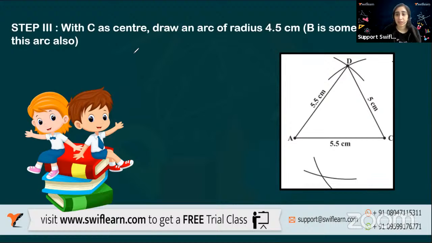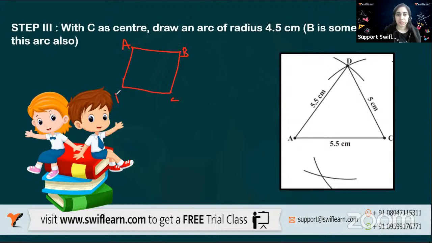When I say you have to make a quadrilateral, okay, let me draw a rough figure for you here only so that you exactly know what we are doing. Okay, so you want ABCD. AC is given to me, 5.5. Okay, AD is 5.5 again.